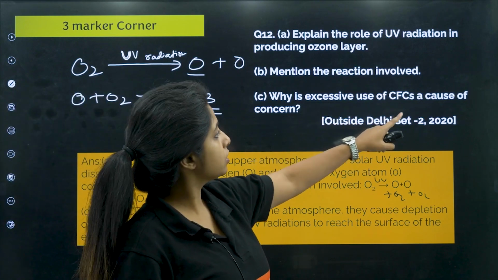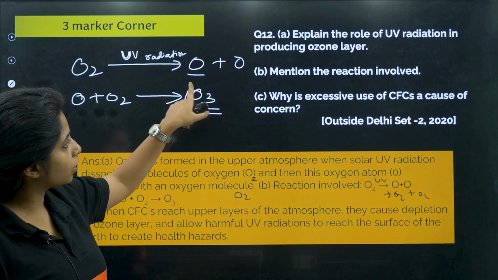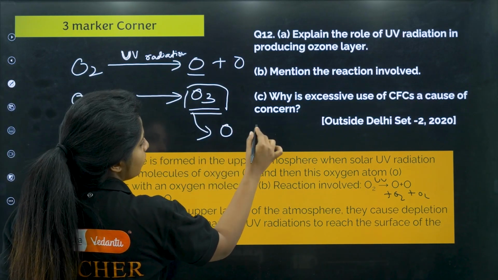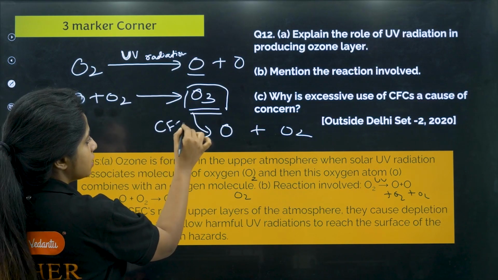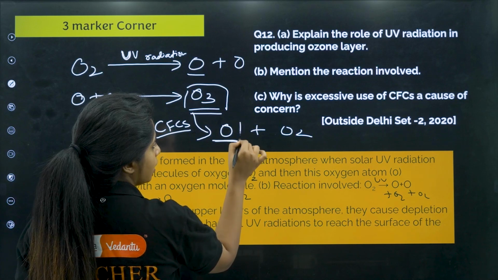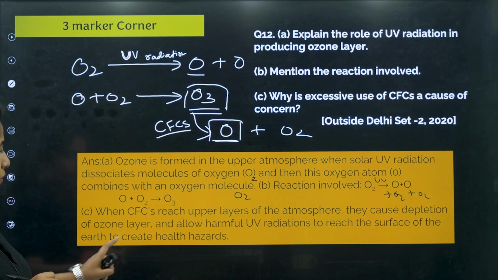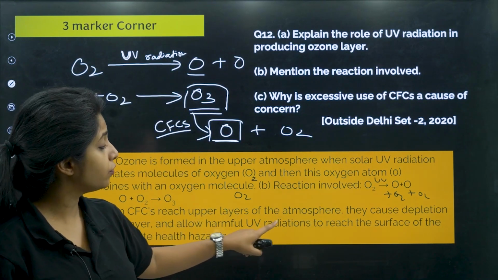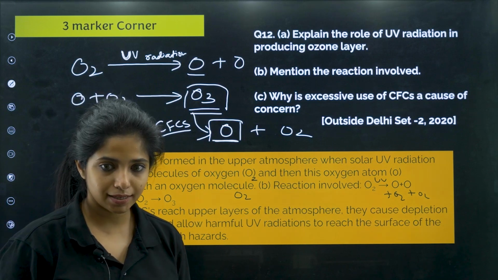Why is excessive use of CFC a cause of concern? Because CFCs are going to break this O3 back into O plus O2. The opposite of this is going to happen if CFCs are there. Later, the chlorine is going to combine with this particular oxygen. When CFCs reach the upper layers of the atmosphere, they cause depletion of the ozone layer and allow harmful UV radiation to reach the surface of the earth, creating health hazards.